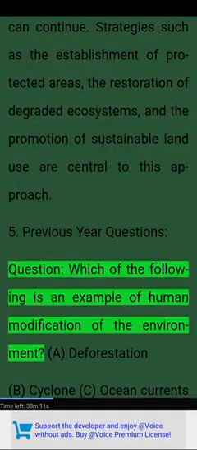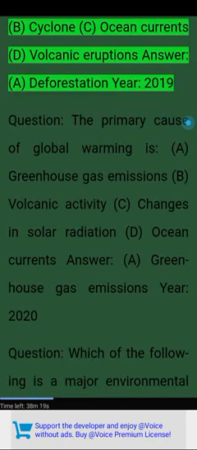5. Previous year questions. Question. Which of the following is an example of human modification of the environment? A. Deforestation. B. Cyclone. C. Ocean currents. D. Volcanic eruptions. Answer. A. Deforestation. Year 2019.